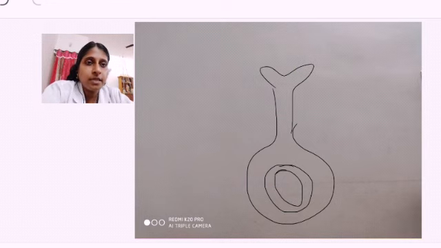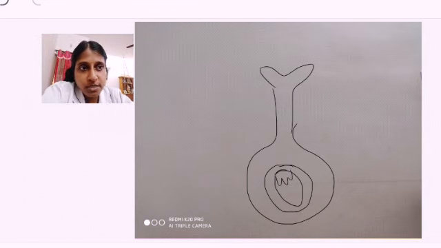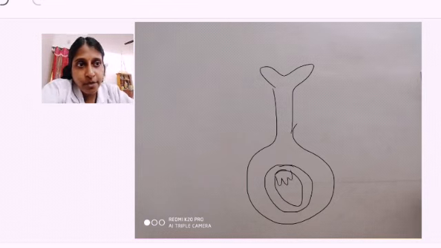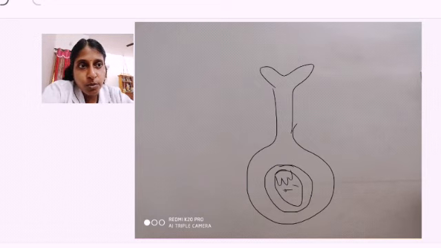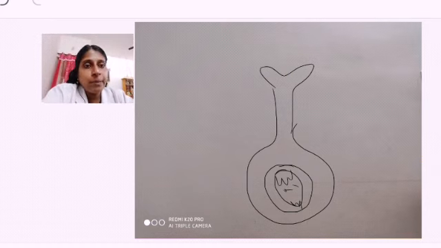The ovule has a covering, and at the innermost is the embryo sac. There are eight nuclei in the embryo sac. Three antipodals, in the center two polar nuclei, two synergids, and one egg nucleus. This embryo sac only I am taking, the rest is all the same.